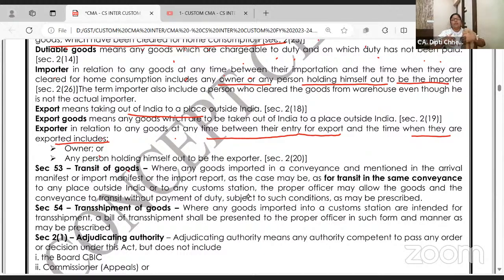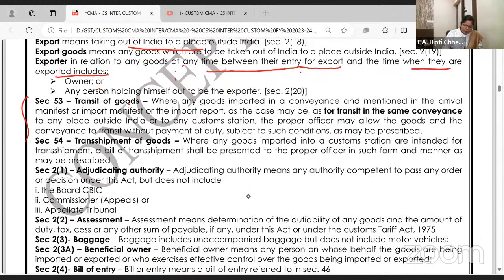See, when you just send the goods to the port for export, say handicrafts you are making, you have sent them from Hyderabad to, say, Chennai. When they reach Chennai, all inspection will be done, packing and all will be checked. And when you get the clearance, okay, load the goods in this vessel, then till that period, who is the exporter? Who is the owner of the goods? While the goods have taken entry for export, until they are actually exported, the owner of the goods is called the exporter. Okay? Right.